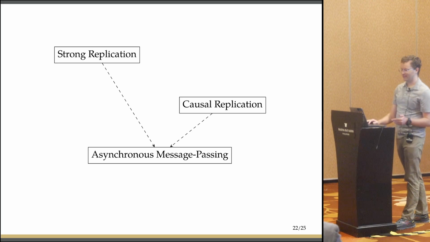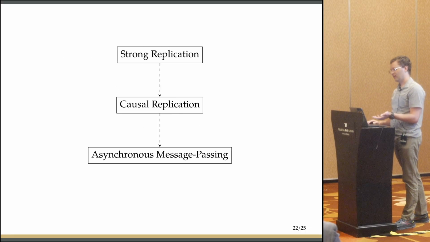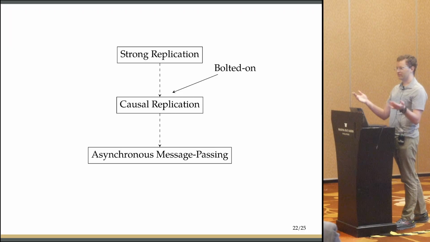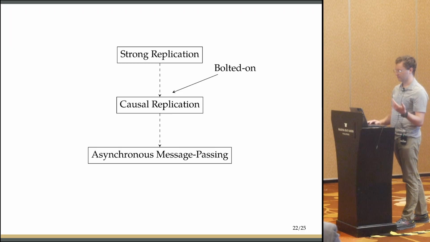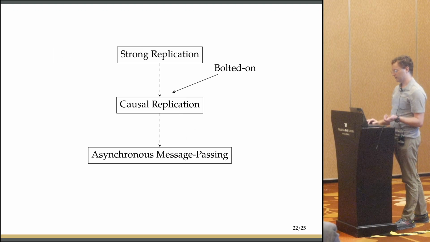OK, so basically, just very high-level picture here. We're stacking strong replication, a consensus algorithm, Fairy, on top of causal replication, hence bolting it on. This is not really something that's been done before. In the past, these have been kind of seen as and implemented as sort of separate domains. So that's kind of interesting.